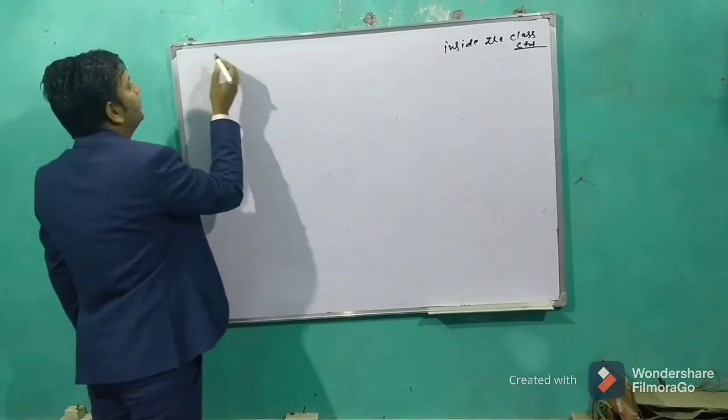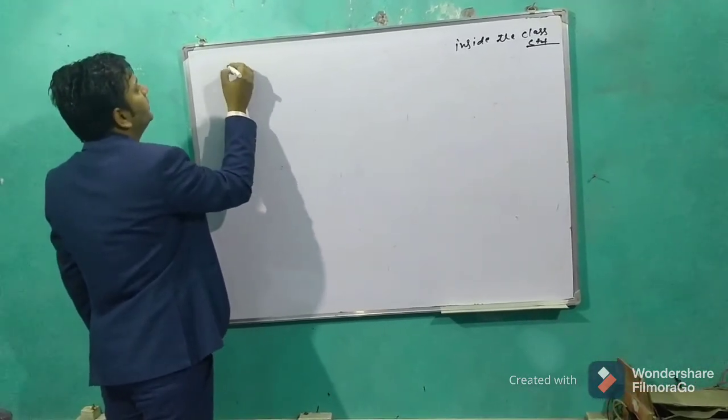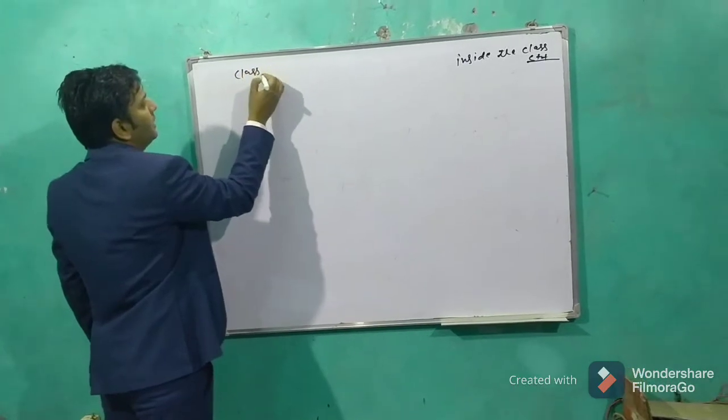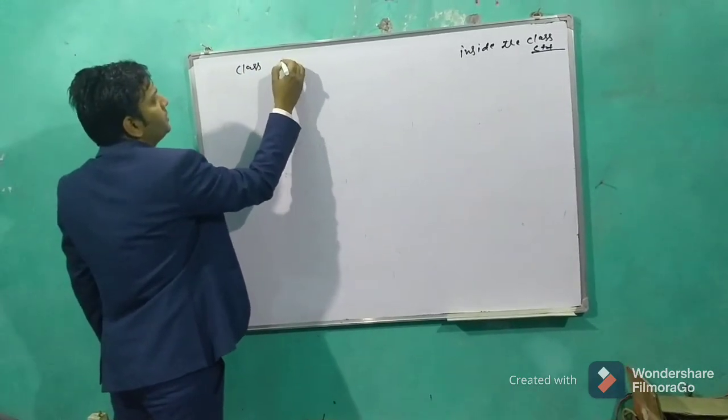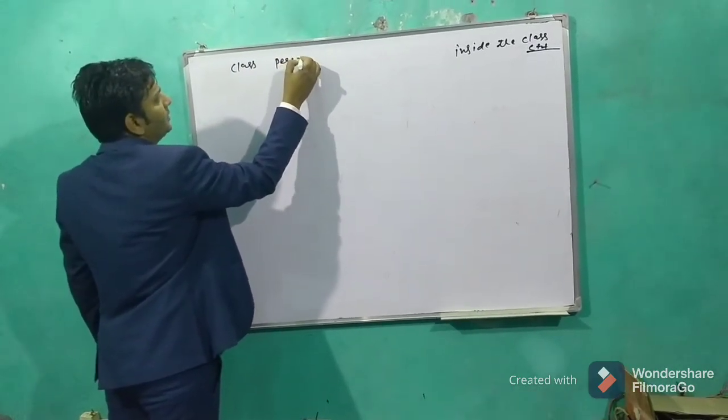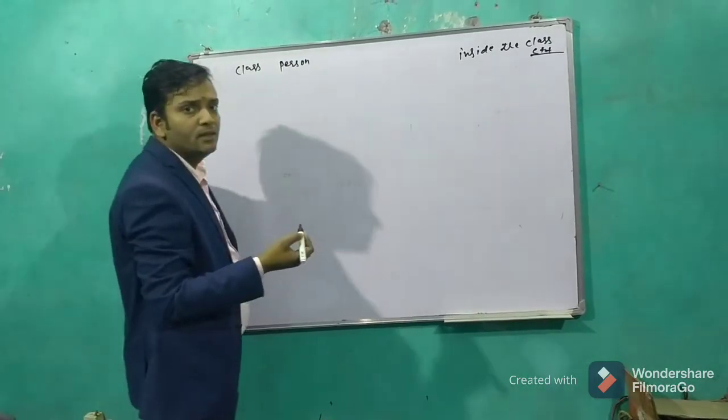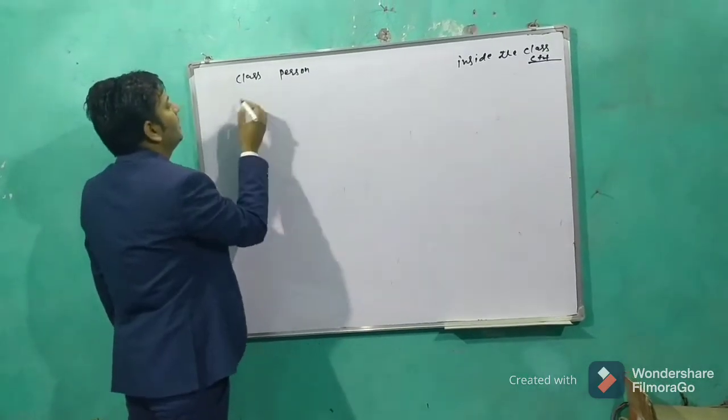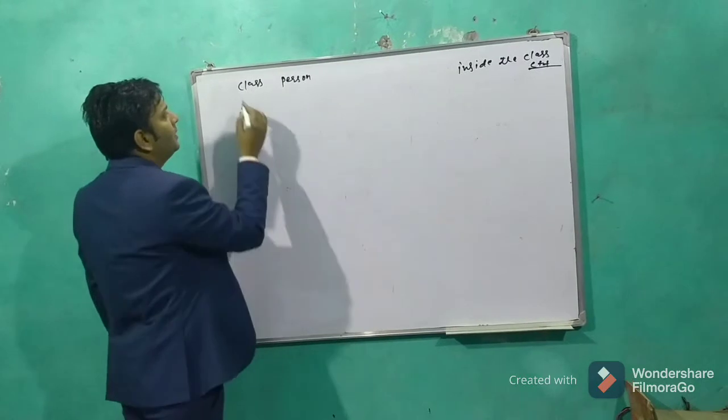So the syntax for a class is the keyword class followed by the class name. The class name can be anything; as an example, I'm giving Person as a class name, and class is a keyword.